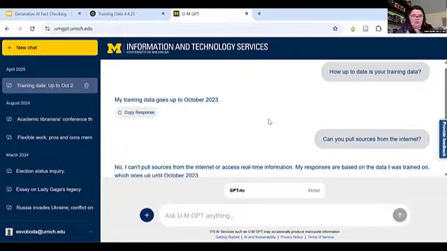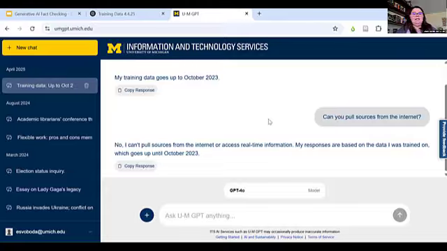And then since that was all it gave me, I'm like, can you pull sources from the internet? And it said no. Okay, so this is, again, depending on what model you are using, you are going to see very different abilities on what information it's pulling from, how it's able to retrieve, and if it thinks it can retrieve more up-to-date information. And again, based on how many resources you have, whether that is time or money, it is going to really change the ability you have to use these models.